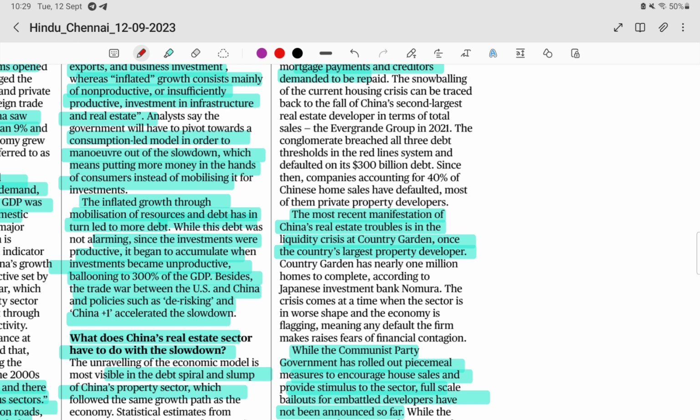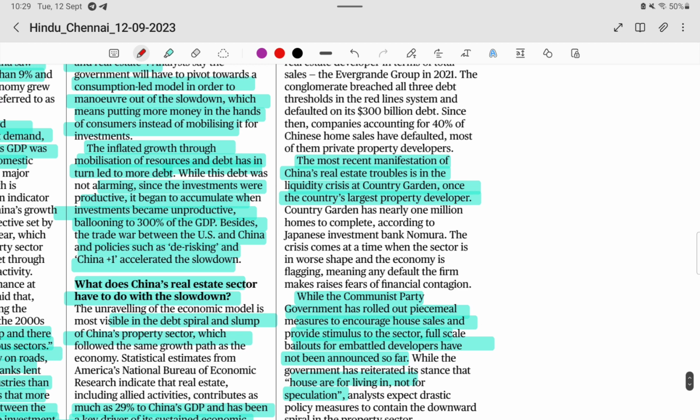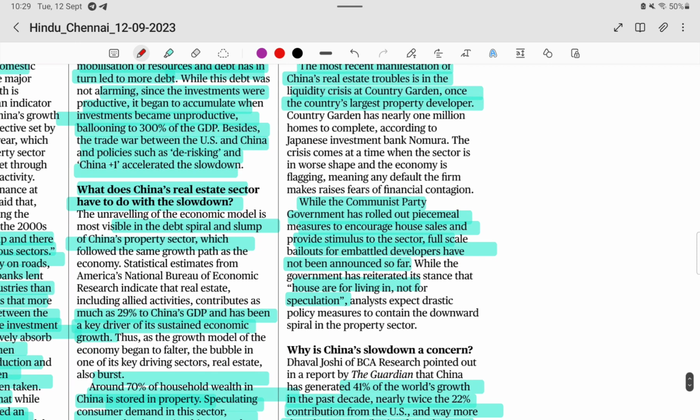Country Garden, the country's largest property developer, is in trouble. This company is facing a liquidity crisis, and that is also the biggest problem. China's biggest real estate company, Country Garden, is facing a liquidity crisis.